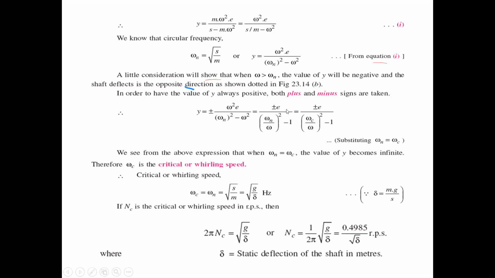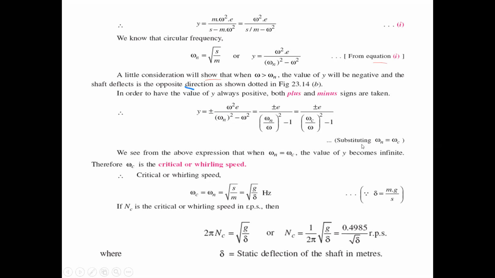Then this omega square is also sent to the denominator, so omega n by omega, whole square, minus omega square cancels. One is there. So the term equals plus or minus e by ((omega c by omega) square minus 1).